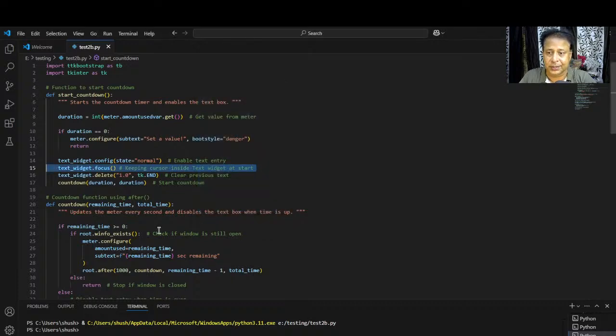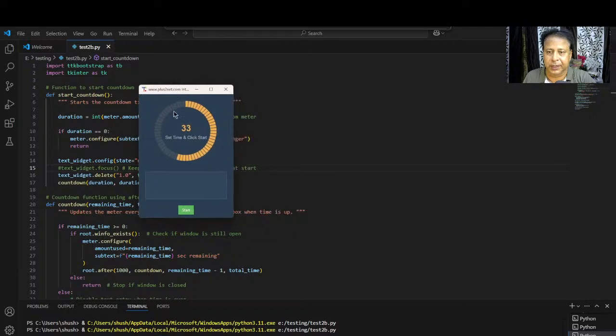So I will close this. Suppose I don't want this facility to be given. So what I will do is comment this line, text wizard dot focus. That's all. It's applicable in entry widget also. Wherever inputs are there, this focus attribute will take the focus there. Now I have disabled it, so I have to run it again. Now let me bring it here.